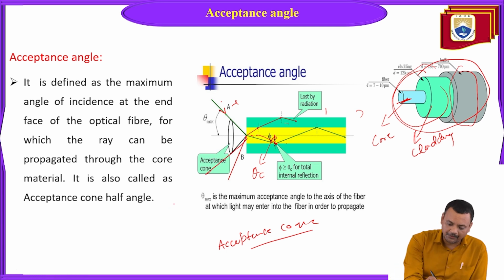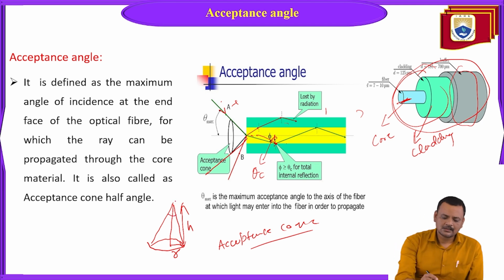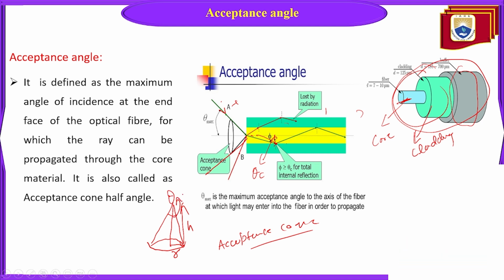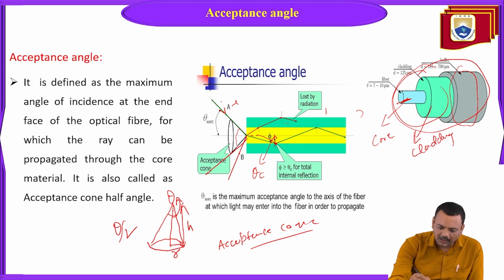Now, let's suppose this is the cone. This cone has a height h and base radius r. There is one vertex angle associated with every cone, and let's suppose this angle is theta. So half of this angle, theta by 2, you can imagine easily.